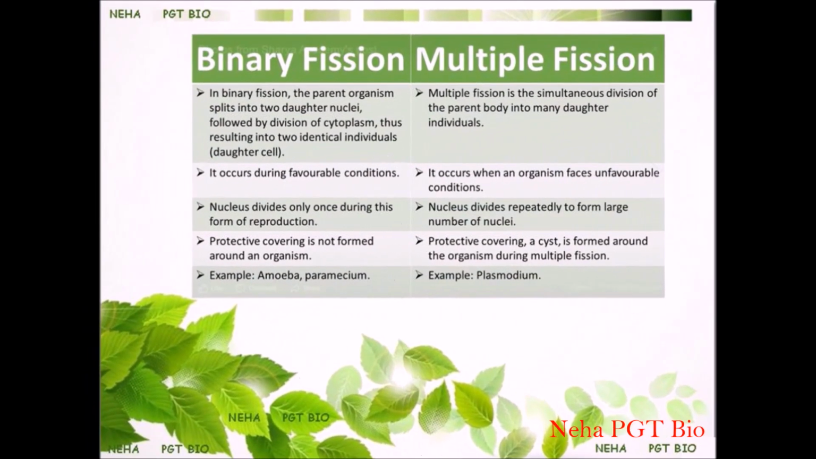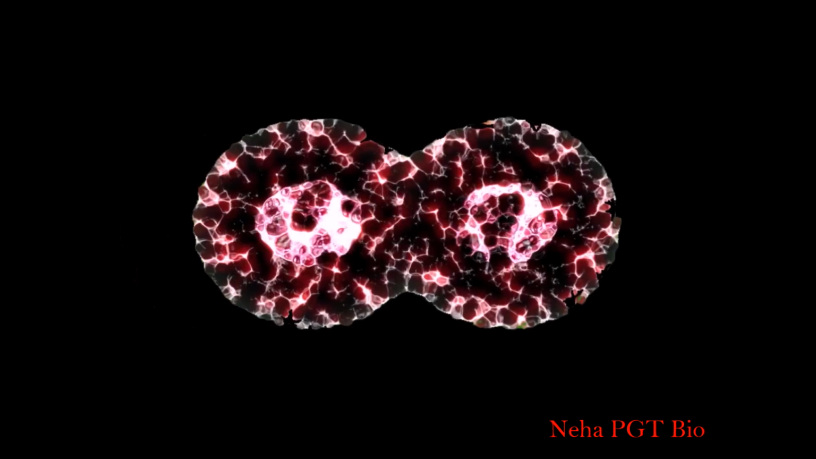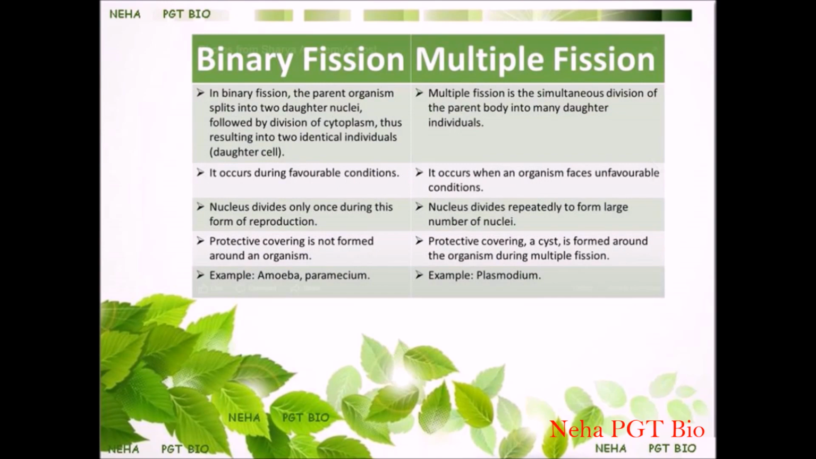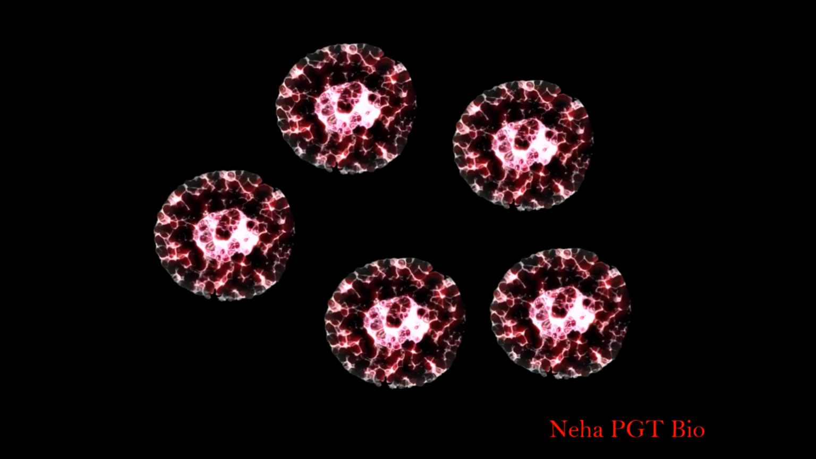Let's see the basic differences between binary fission and multiple fission. As you can see here, in binary fission, one parent organism splits into two daughter individuals, whereas in multiple fission, the parent body gets divided into many daughter individuals.